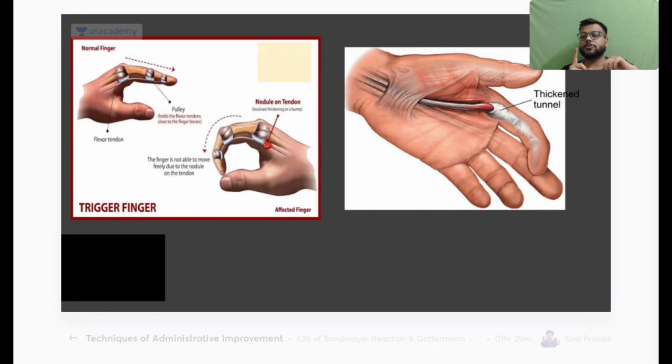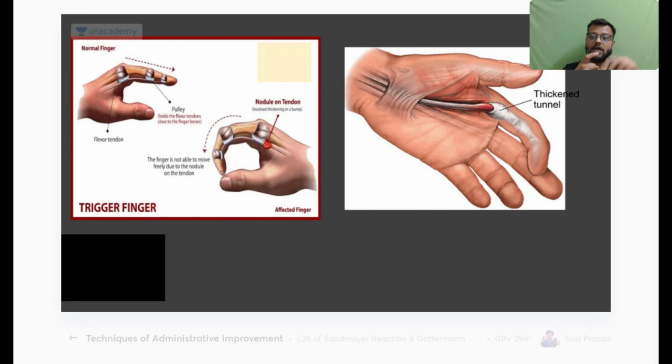In the mallet as well as jersey finger, the only affected part is your DIP, whereas in trigger finger the affected part will be your metacarpophalangeal joint and your PIP, and the first and most commonly affected part will be your metacarpophalangeal joint. Okay, remember this.